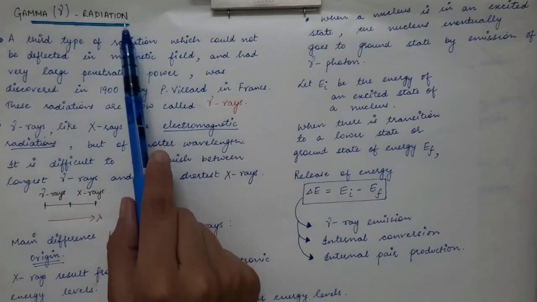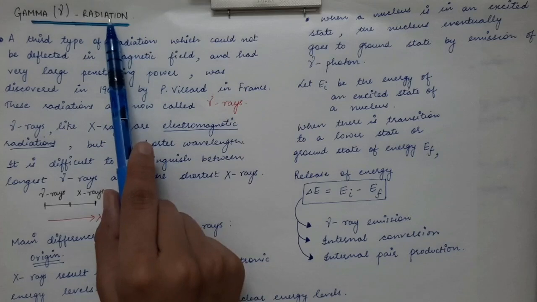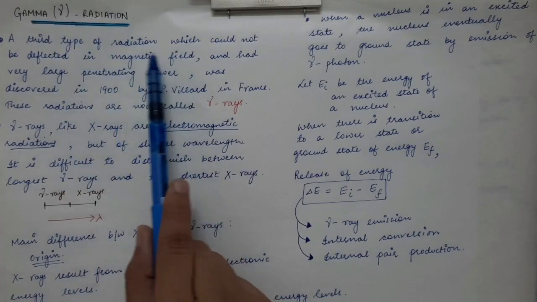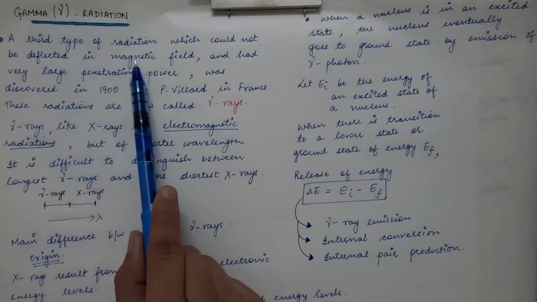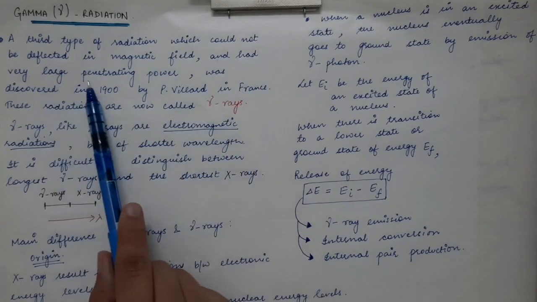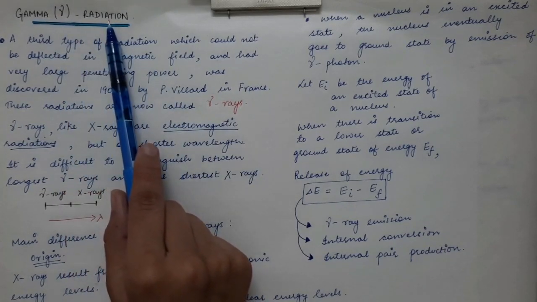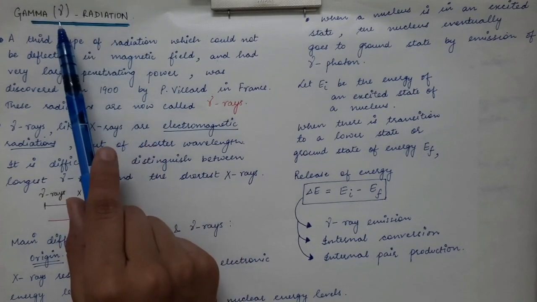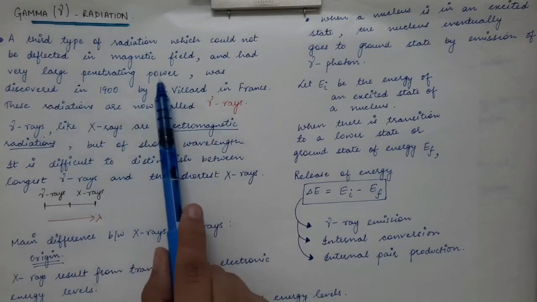These gamma radiations are neutral particles because they are made up of photons, and photons are uncharged, they do not have any charge. Therefore the gamma radiations do not show deflection in a magnetic field. They do not change their path when made to pass through the magnetic field, and they have very large penetrating power. Gamma radiations penetrate to a very large depth in the material. Therefore they have a very large penetrating power.